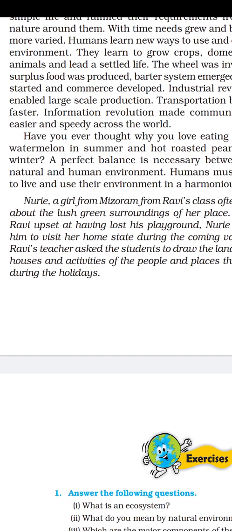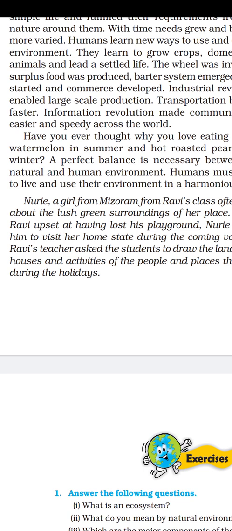So a perfect balance is necessary between the natural and human environment. Of course we can make some modification, but there should be a balance. If you keep on cutting the trees and modifying the agricultural area, what happens, children?